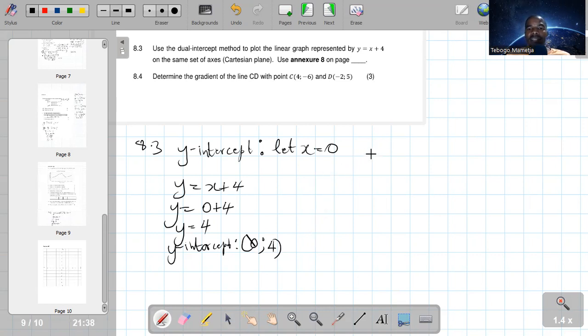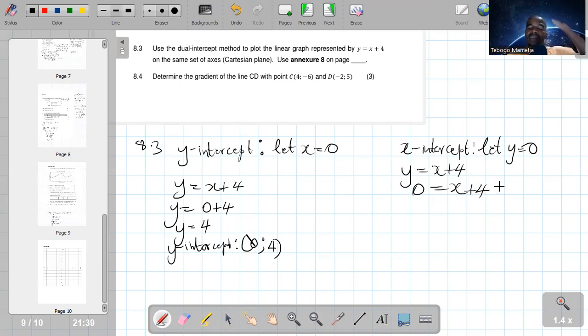So for the x-intercept, let me do the x-intercept on the side there. We are going to let y be 0. If we let y be 0, from the very same y is equals to x plus 4, in the space of y, we are going to put 0. Why do we put 0? Remember, the x-intercept is the point on the x-axis where the straight line is going to pass, and everywhere on the x-axis, the value of y is 0. So this is 0 minus 4 is equals to x. So this is negative 4.